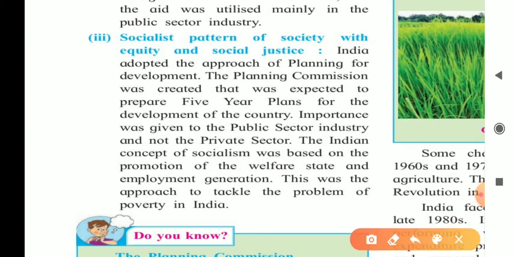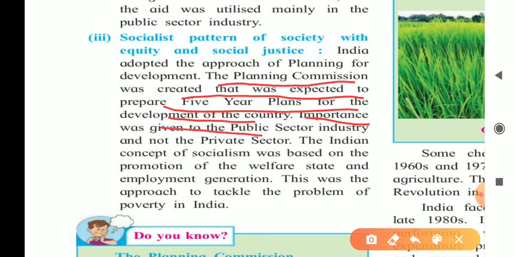So here you will get the answer. The Planning Commission was created that was expected to prepare 5-year plans for the development of the country, and importance was given to the public sector industry and not the private sector. That is the reason of that answer.